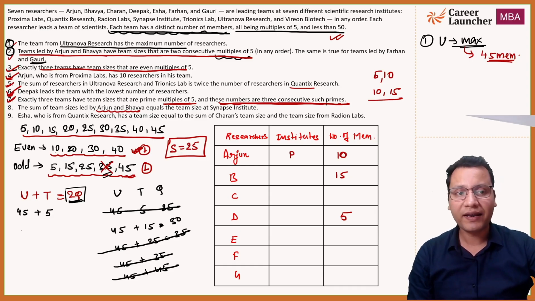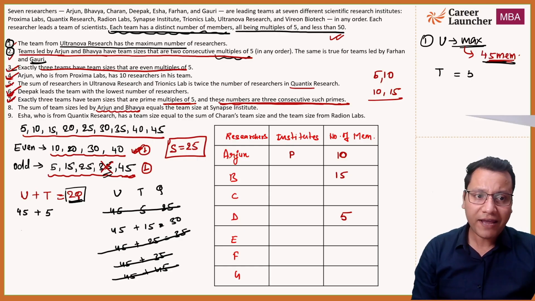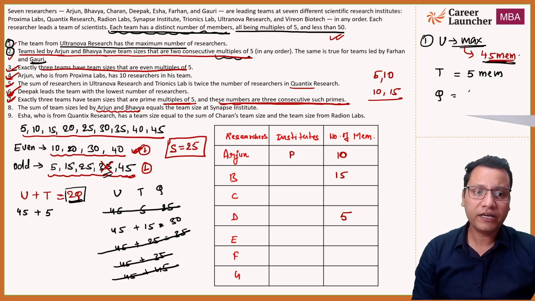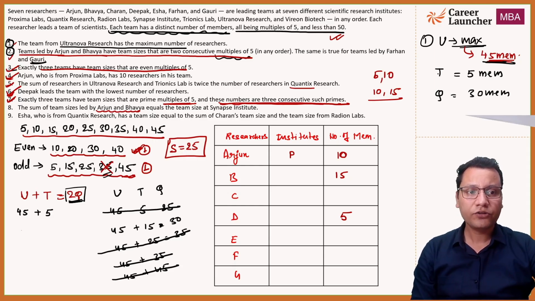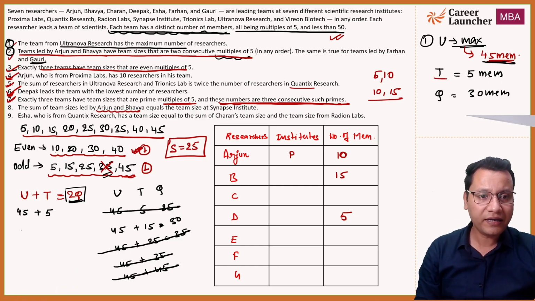Now in that case we are left with only one possibility, that U will have 45 members. यहाँ पे लिख रहा हूँ, T will have 5 members and finally Q will have 30 members. Right? Q will have 30 members. फटाफट अगर कुछ है अपने पास तो हम लोग पुट कर लेते हैं. So U अभी नहीं पुट कर सकते. Okay, we can put for D, right? तो यहाँ पे D के 5 मेंबर है, and this is from T.